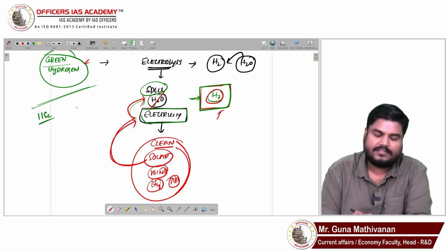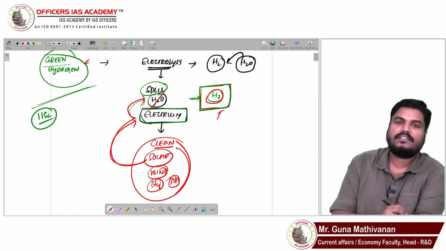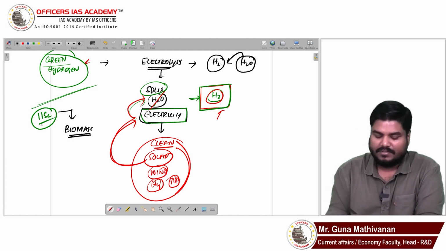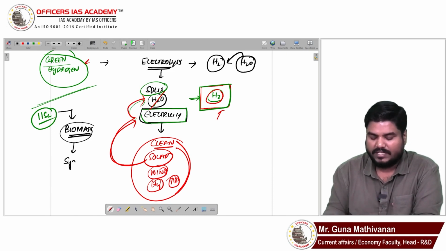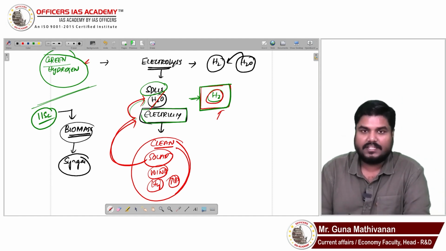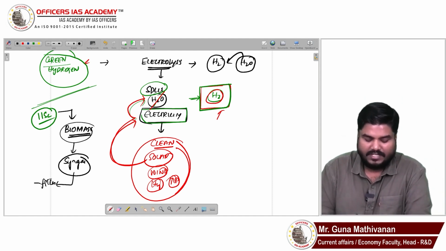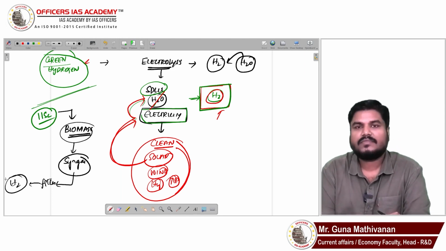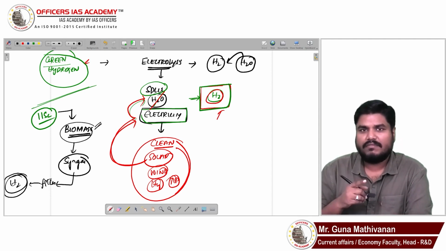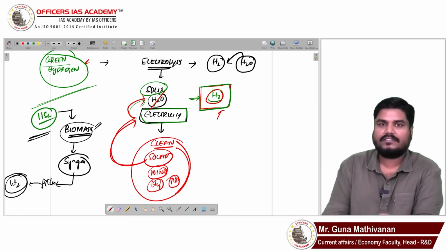The Indian Institute of Science recently derived a method to produce hydrogen from biomass. Right? So the Indian Institute of Science indigenously developed a method. This biomass will be converted into syngas first. Syngas, I have already said, is a combination of hydrogen and carbon oxides. From this syngas, we will filter and bring out hydrogen. So from biomass, we are generating hydrogen, which is a method indigenously developed by the Indian Institute of Science.